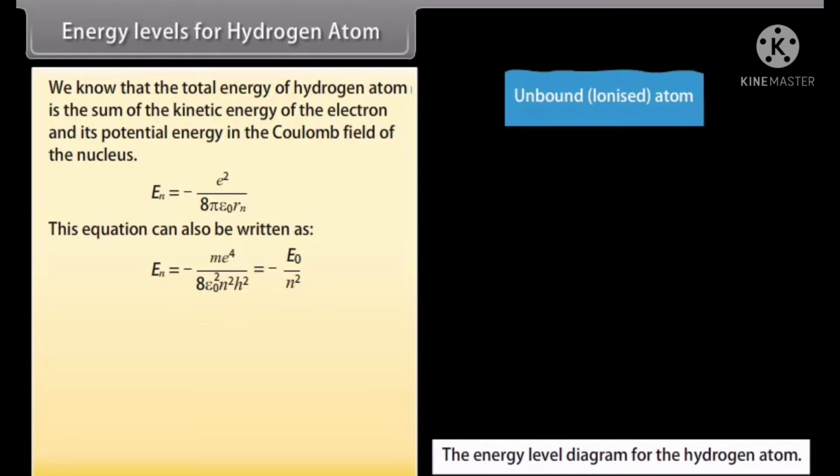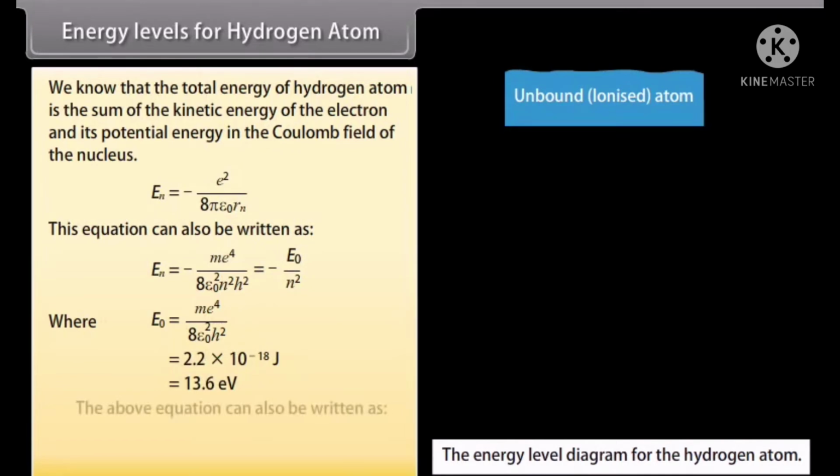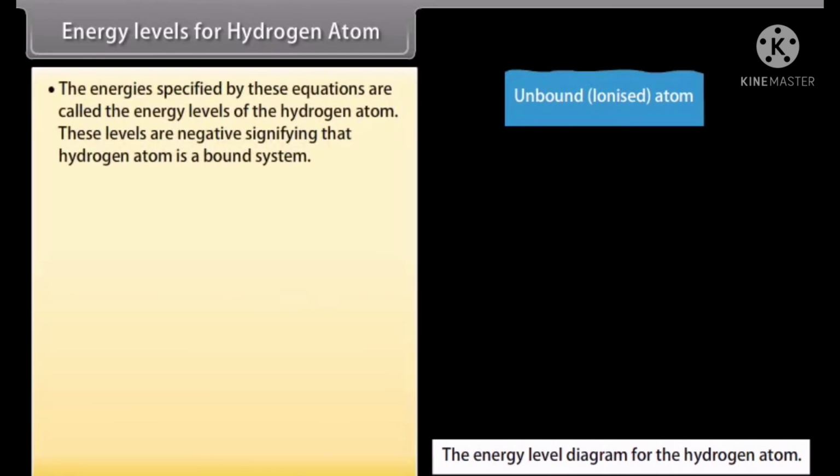where E naught is equal to m e raised to the power 4 divided by 8 epsilon naught square h square, which is 2.2 into 10 raised to the power minus 18 joule, equal to 13.6 electron volt. The above equation can also be written as E_n equals minus 13.6 upon n square electron volt. The energies specified by these equations are called the energy levels of the hydrogen atom. These levels are negative, signifying that the hydrogen atom is a bound system.